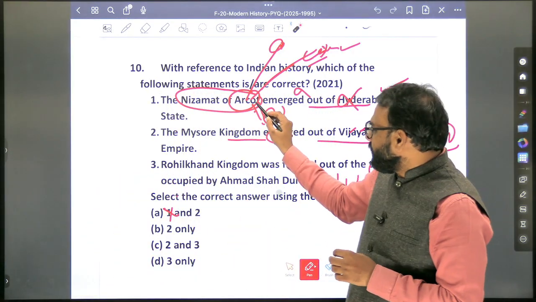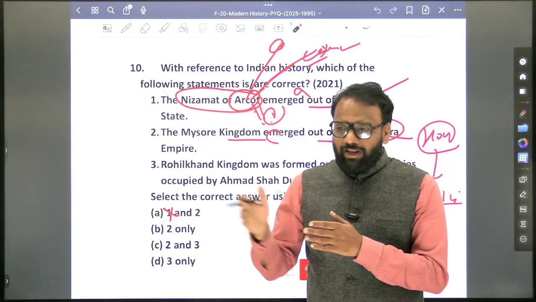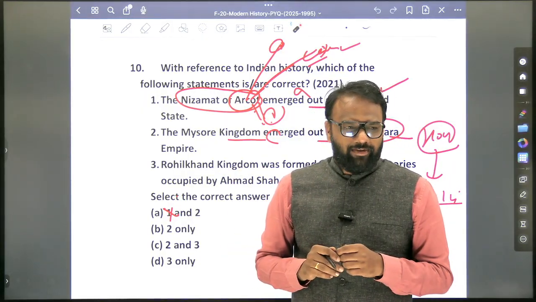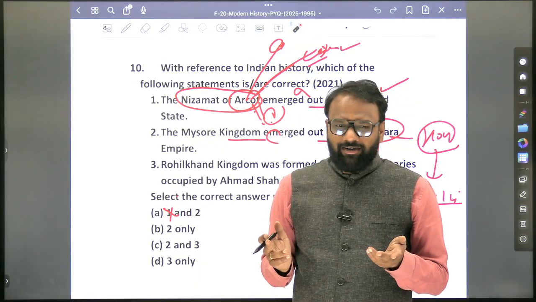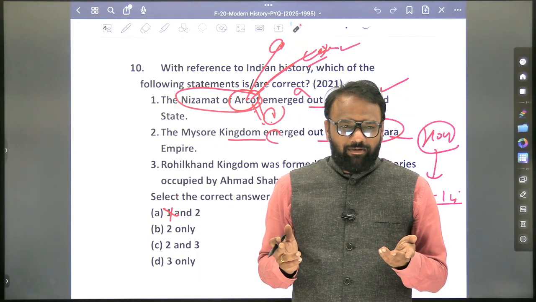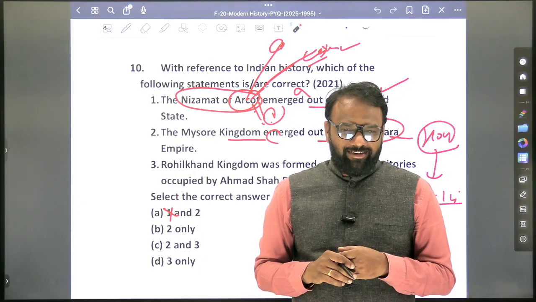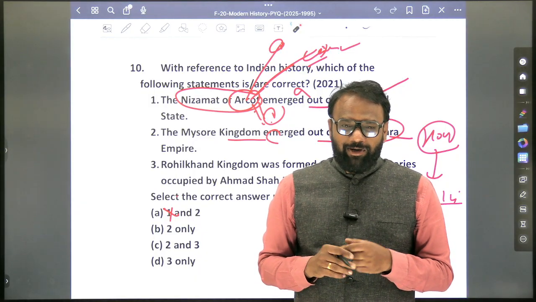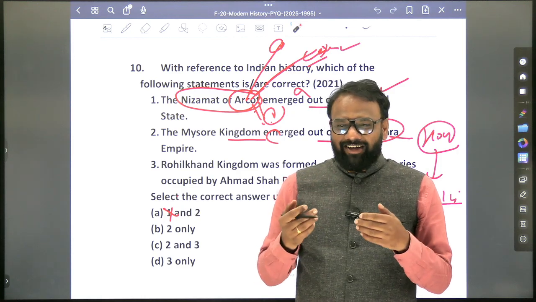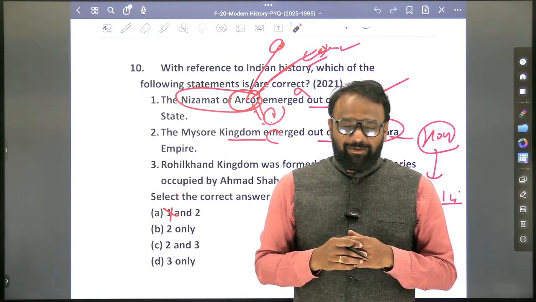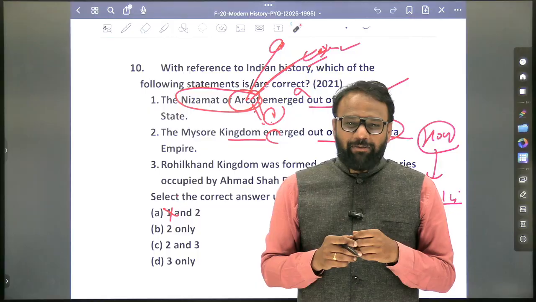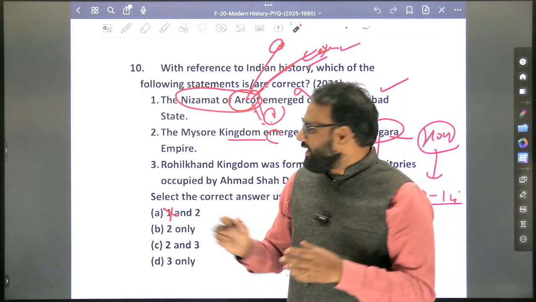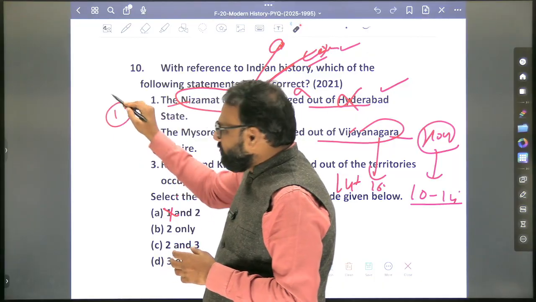Now again, coming to this, what about Nijamat of Arcot? Before this we have the Mughals. So when was the Mughal dynasty established? Through which battle? Battle of Panipat. Which battle of Panipat? Third battle of Panipat. Again, I am able to recall that dialogue of Apta Mitra, because it is a very important event. First battle of Panipat, which year? 1526. Means at least the surrounding things we should be able to recall. Right. So 1526, first battle of Panipat.